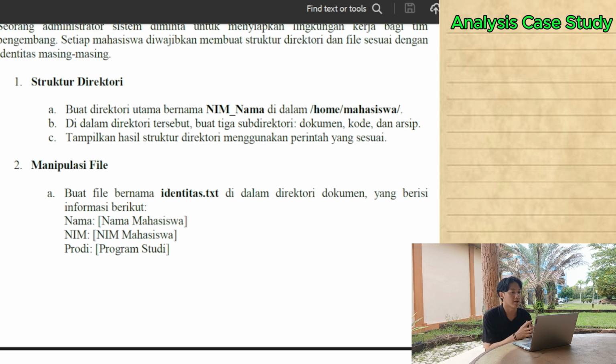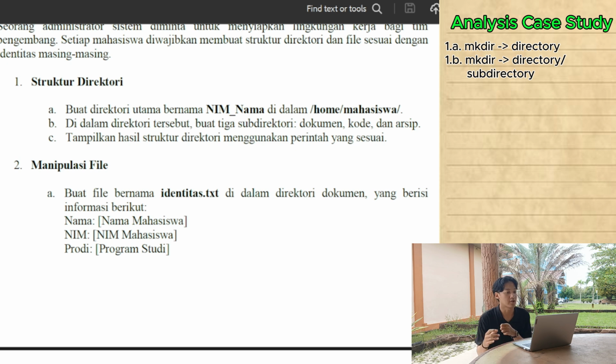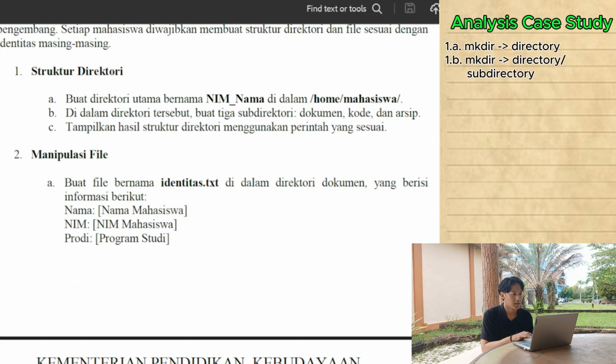To complete point 1, which involves creating a directory and 3 subdirectories, I need to use a command. I think it's mkdir, or make directory, followed by the directory location. So that is the first task. I think that's complete, just use the command mkdir, and it is complete.